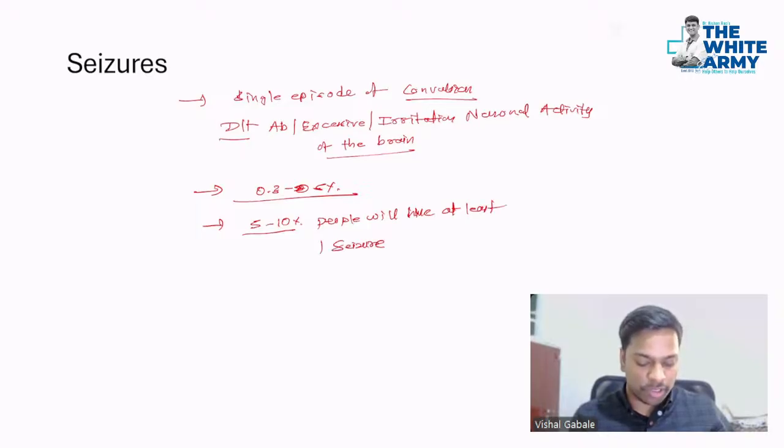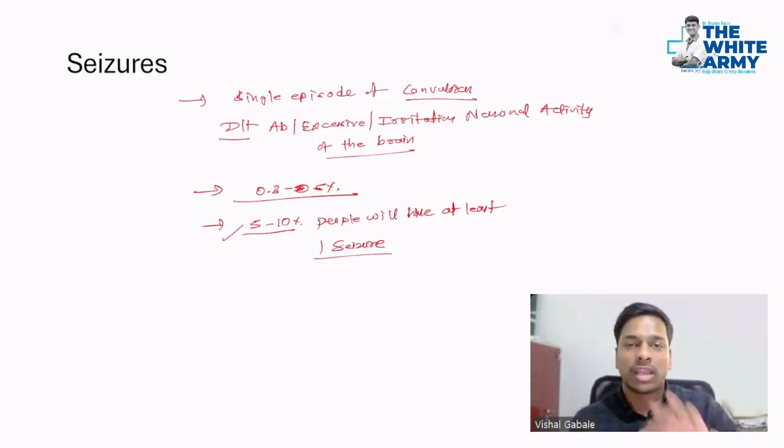Now, why it's important is because you may feel that even after one episode of seizure, should we start treatment or not? The answer is obviously no, right? Because a single seizure can be experienced by 5 to 10%. So we should look for the underlying cause. If it is unprovoked, that means there is no underlying cause, then you might have to start the treatment. We'll discuss that in the treatment. Don't worry about that. All right.